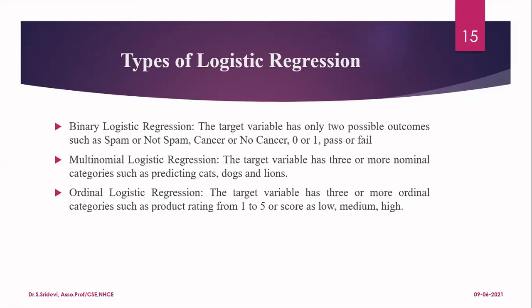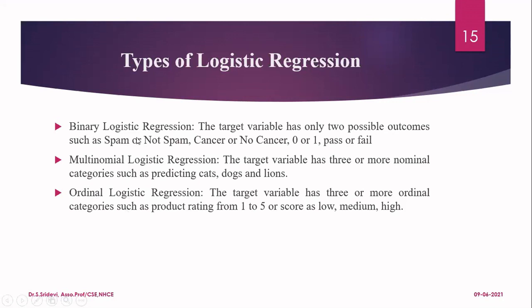Now, let us understand the various types of logistic regression. In logistic regression, we have basically 3 different types. One is called binary logistic regression, the second is multinomial logistic regression, and the third one is ordinal logistic regression. It is based upon whether you are performing binary classification or multi-class classification. The first one, binary logistic regression, deals with binary classification, whereas the next 2, multinomial and ordinal, deal with multi-class classification.